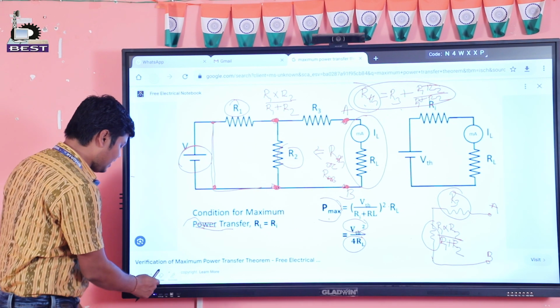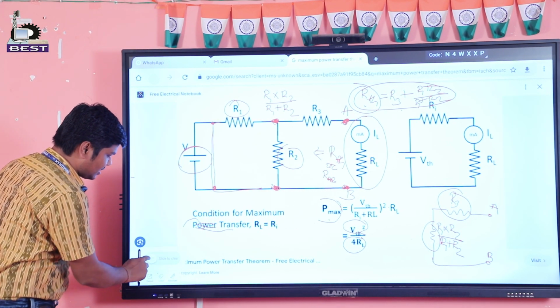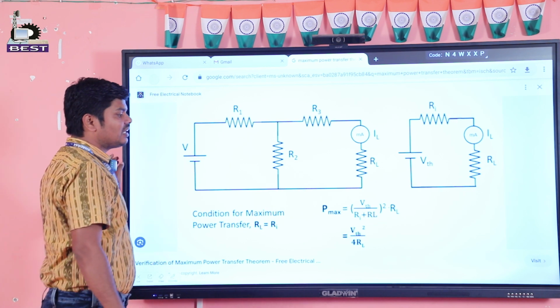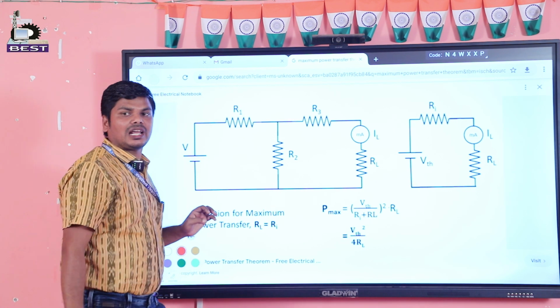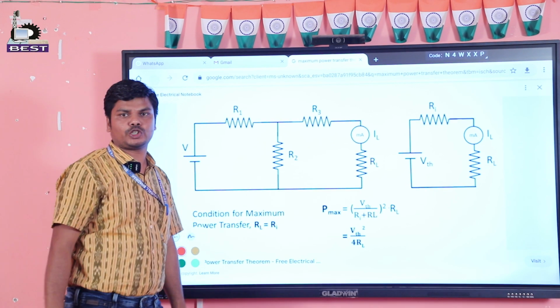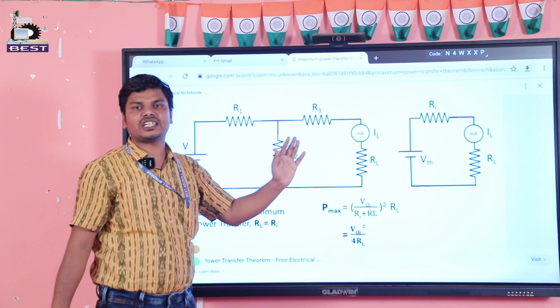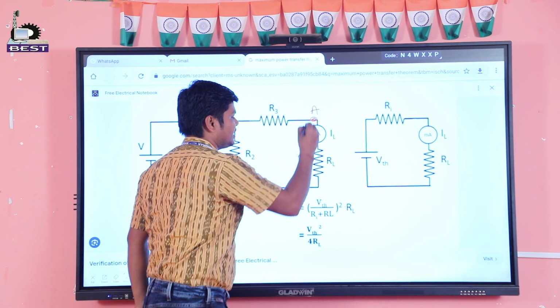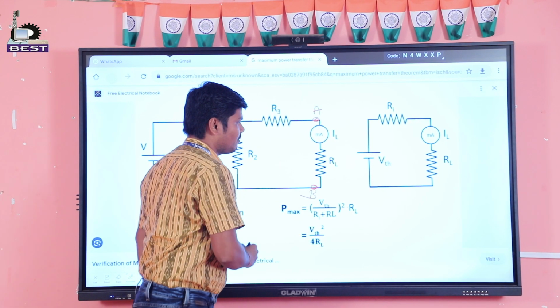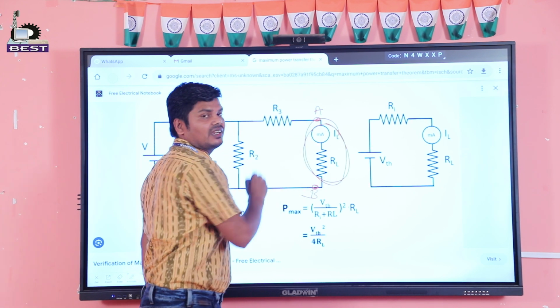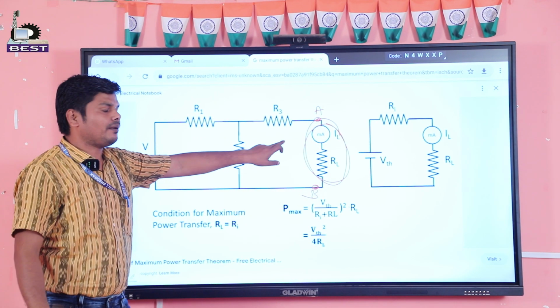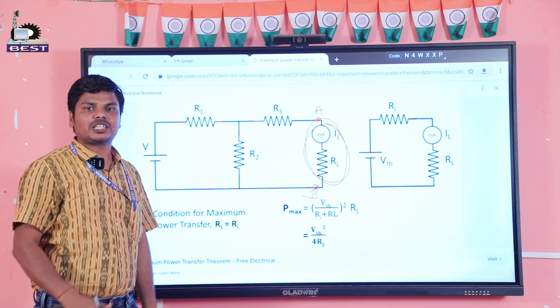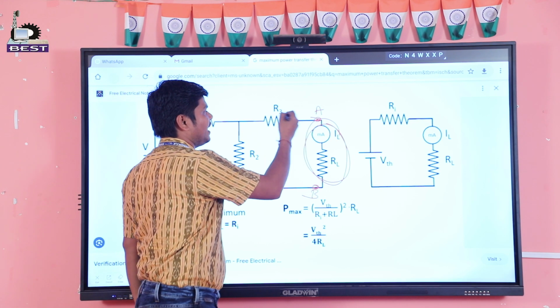The second thing is how to calculate the VTH, that means the Thevenin's voltage. The procedure to calculate the Thevenin's voltage is to first remove the load resistance. That means we should remove this part. Let this point be A, let this point be B. We should remove this part and apply the KVL in the shortest path between the point A and B.